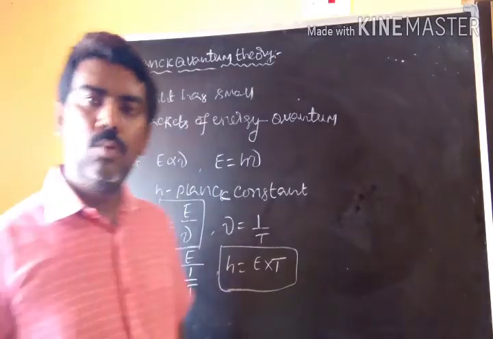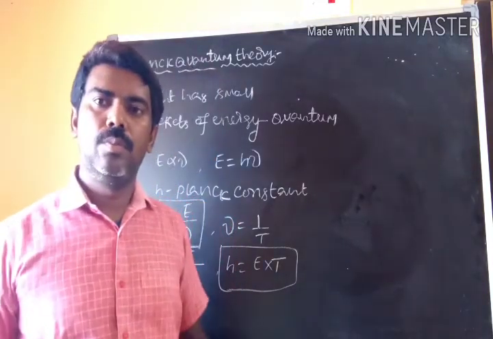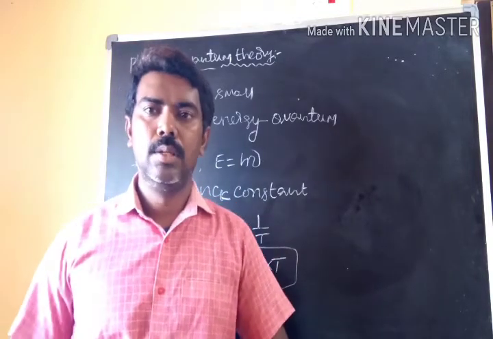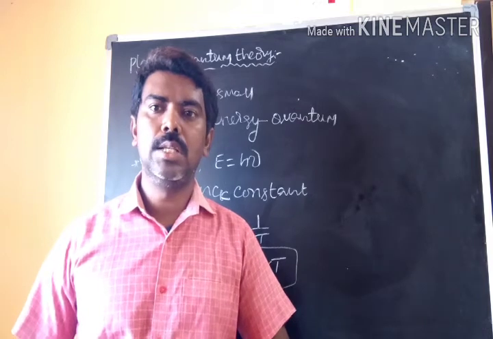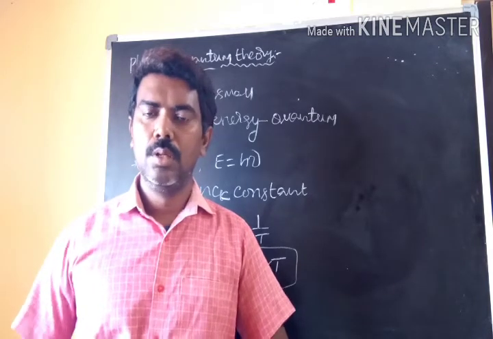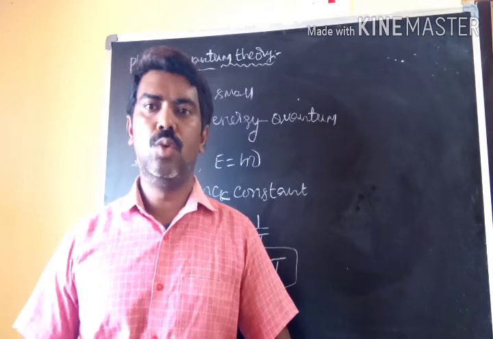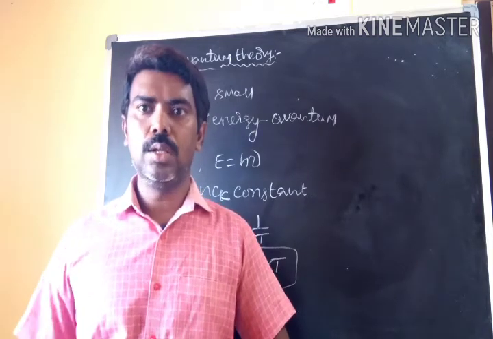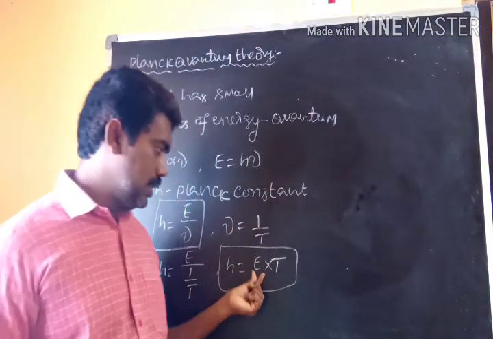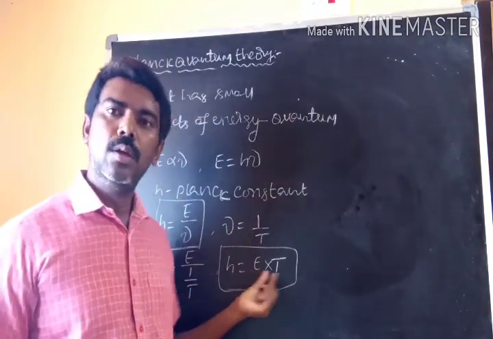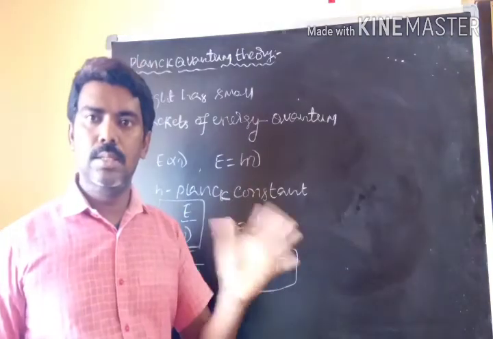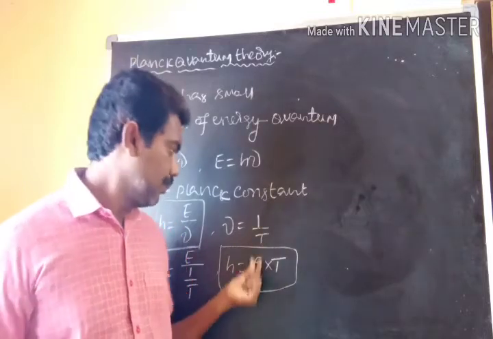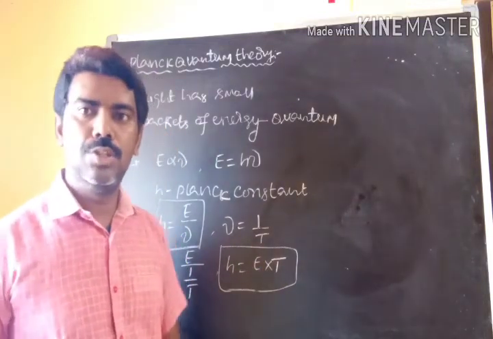Then what about the values of Planck constant? 6.625 into 10 power minus 27 erg second, and 6.625 into 10 power minus 34 joule second. These are the two values of Planck constant. One is in the CGS system and the other one is in the MKS system. In both the CGS and MKS systems, the unit of time period is second only, but the units of energy change.